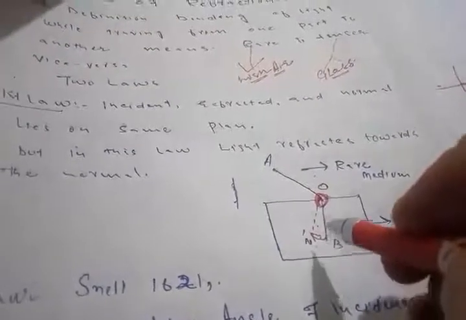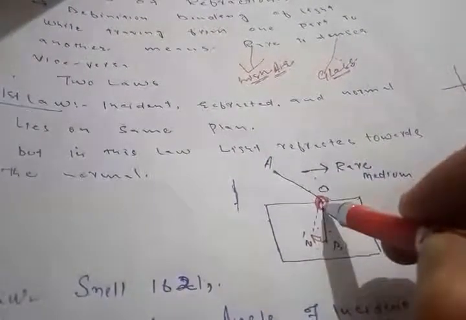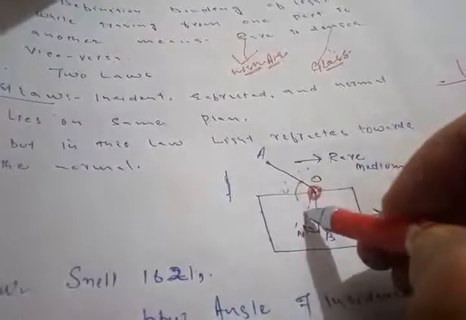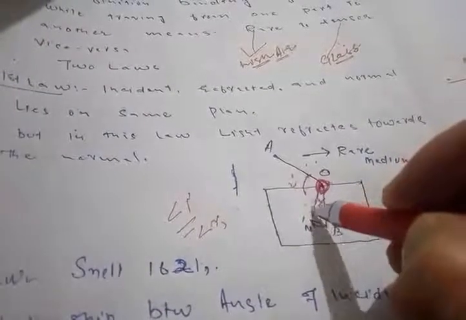Once again I will explain you. The incident ray of light falls on a point which is a common point for both the rays of light. Incident ray of light I, refracted ray of light R. So I and R. Simultaneously we will trace a perpendicular to both the angles. We will draw a normal, that is called imaginary, or we can call it the normal. So hence what we had found here in this law, one thing is that the incident ray of light